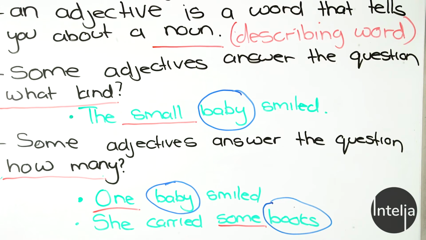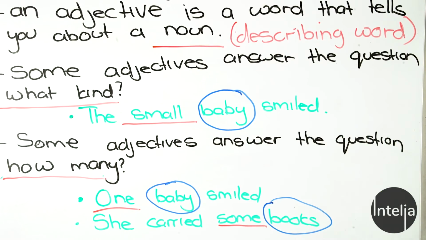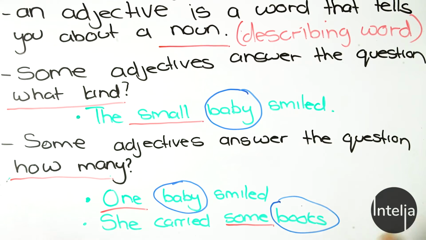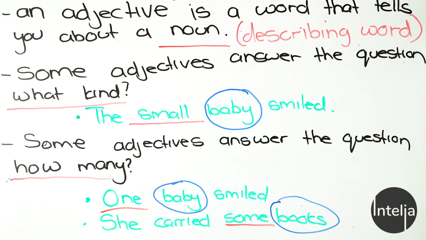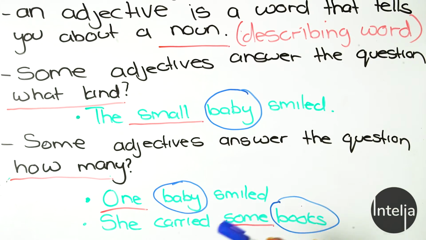So an adjective is a word that tells you about a noun, so a describing word. It describes a person, place, or thing, right? So an adjective describes a noun, which is a person, place, or thing. Some adjectives answer the question what kind.